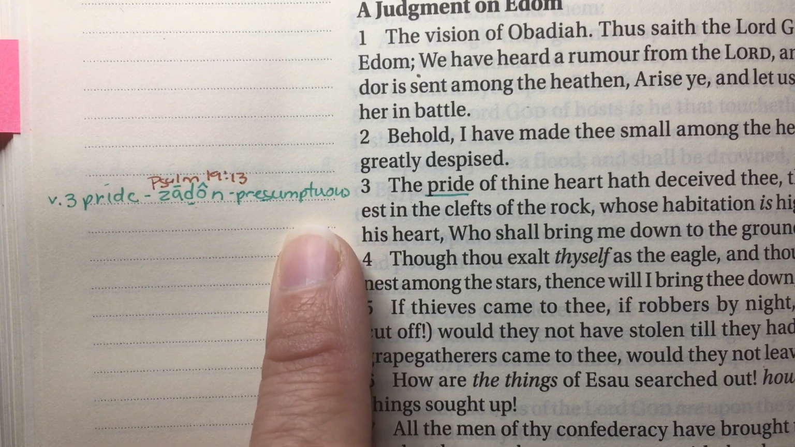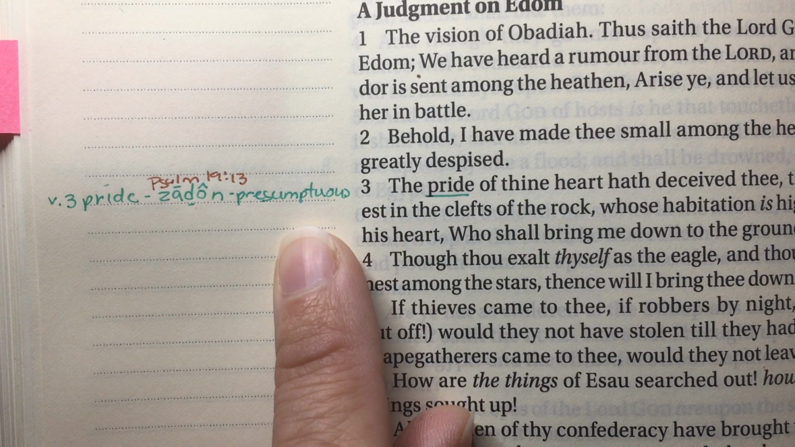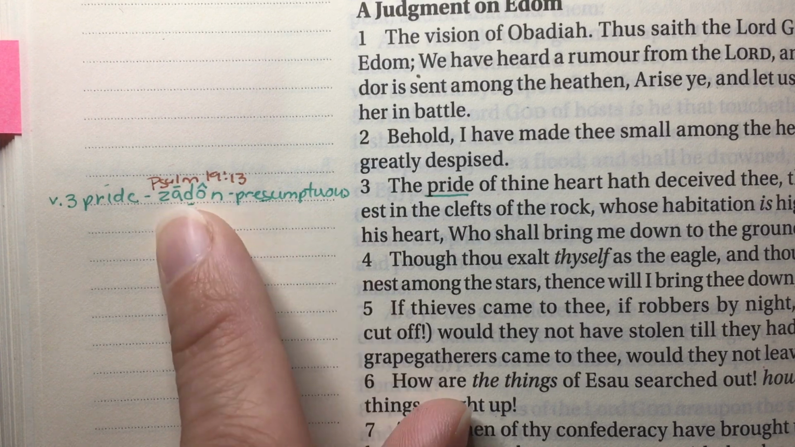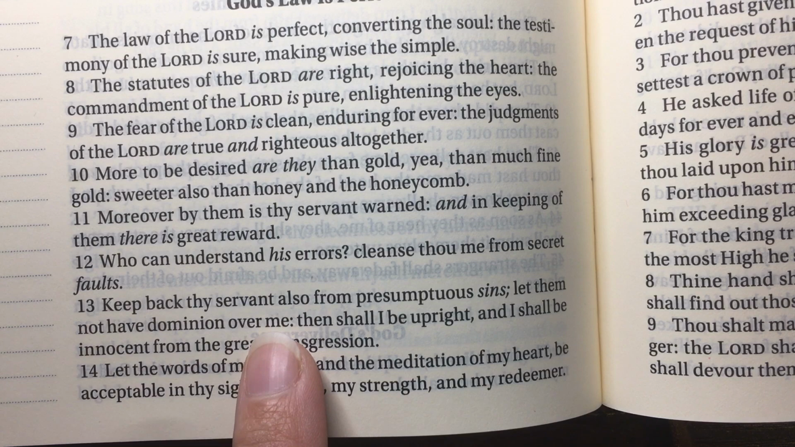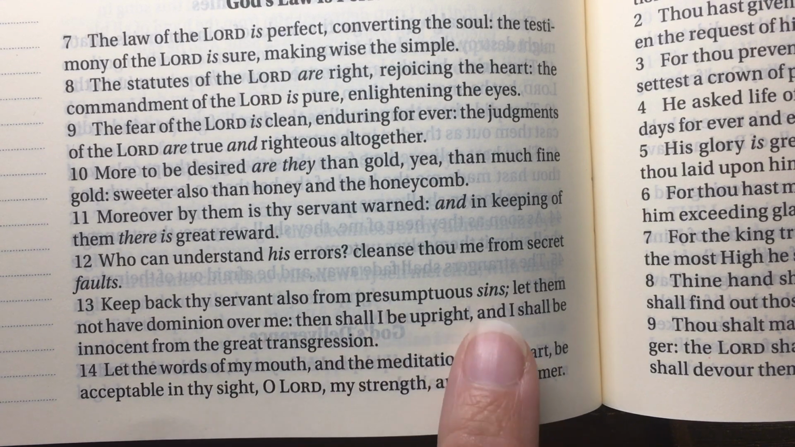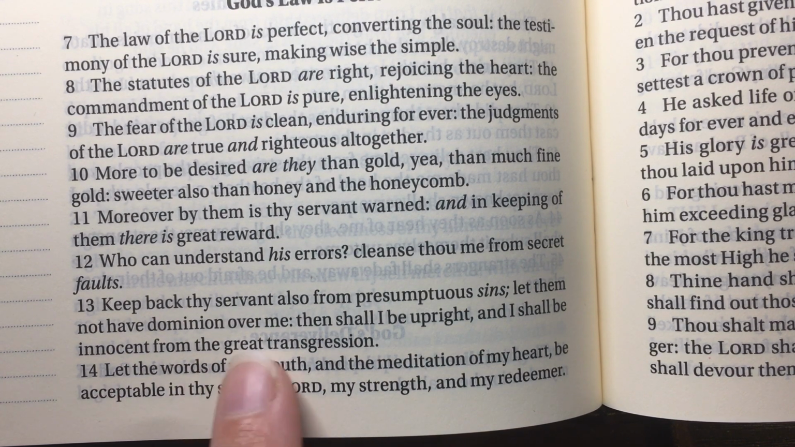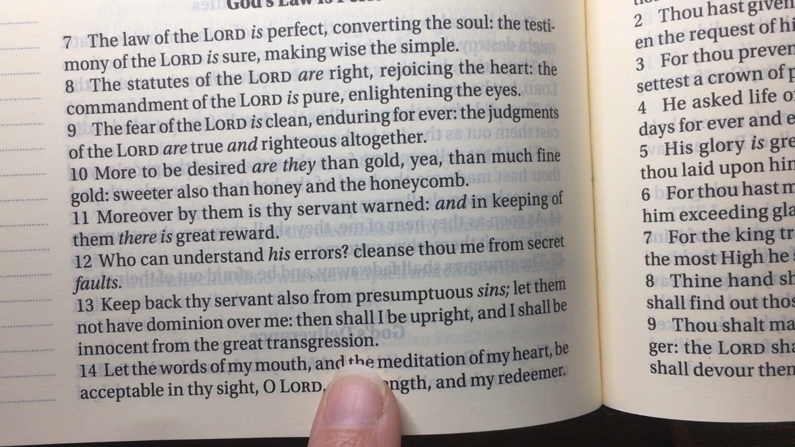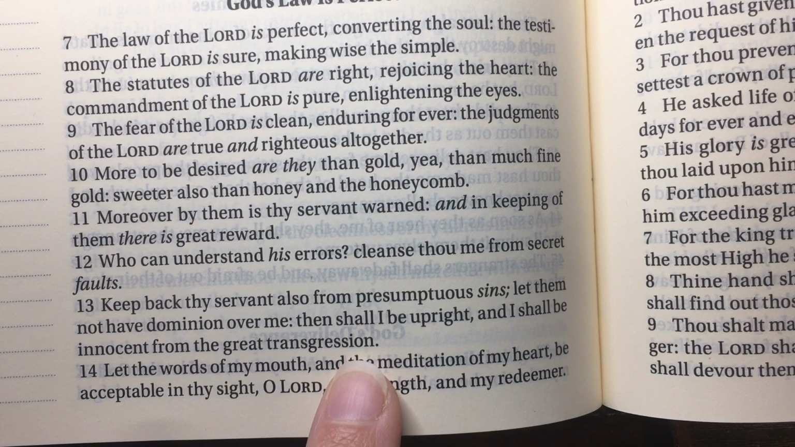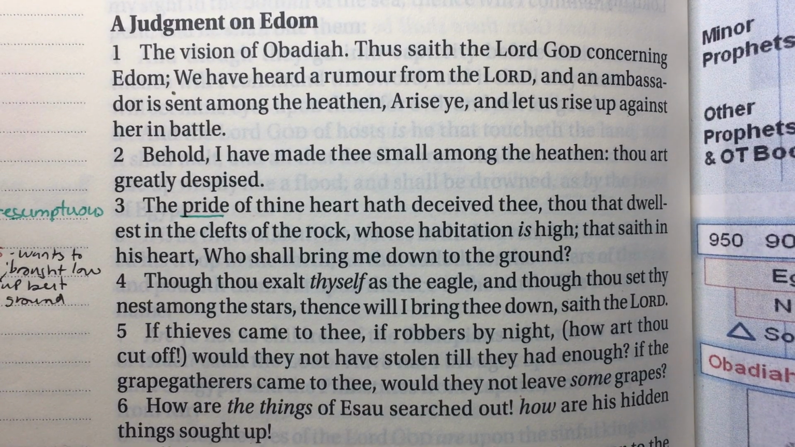But this is something I've been tracking, the word presumptuous sins, and that's from Psalm 19:13. So it says, keep back thy servant also from presumptuous sins. Let them not have dominion over me. Then shall I be upright, and I shall be innocent from the great transgression. And when I read this psalm, I was really struck that this was something King David was very concerned about. So I started tracking the meanings of that.